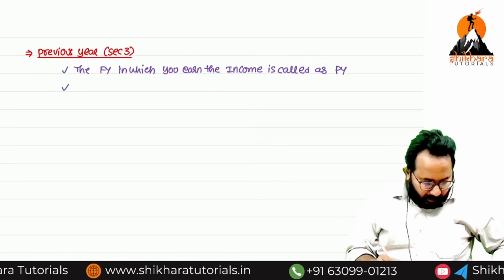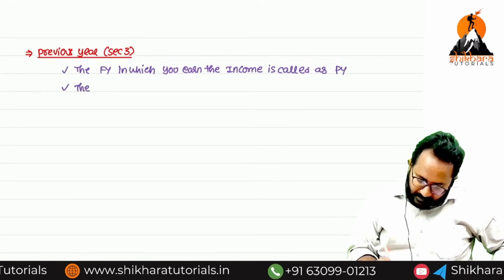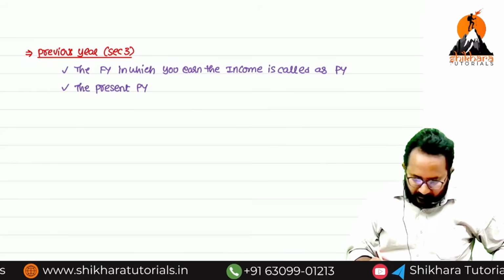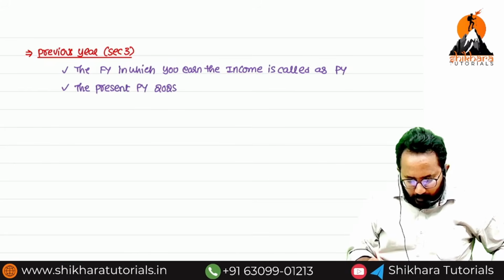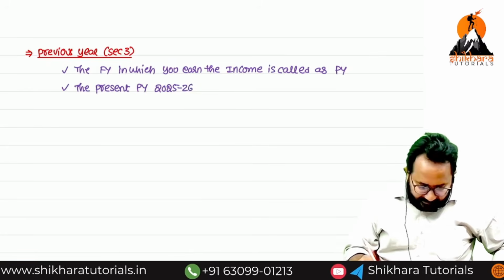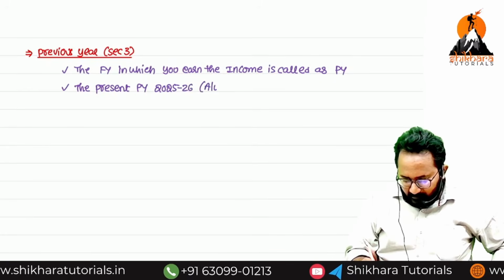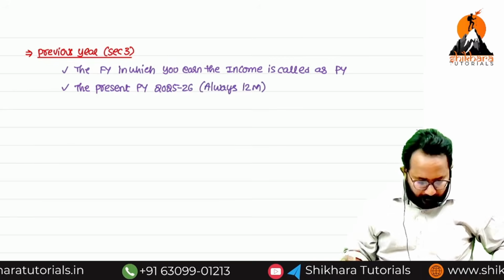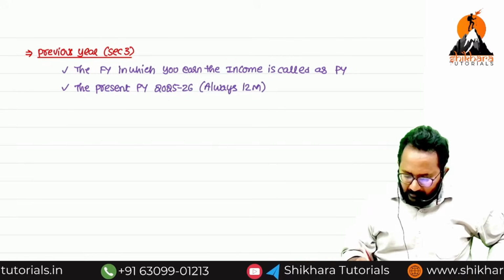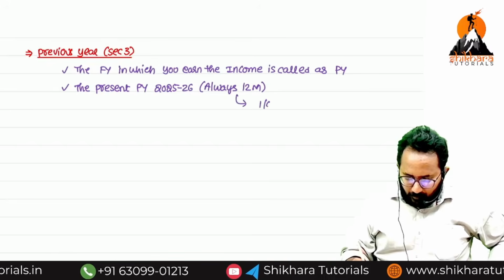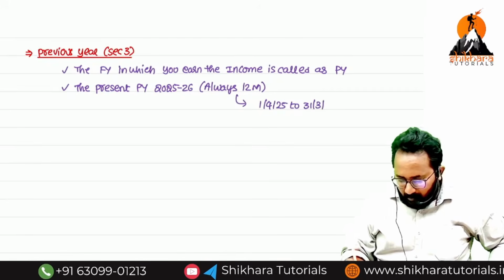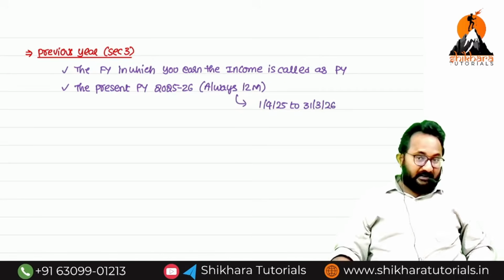Now please let me know the present previous year. The present previous year is 2025-26. My previous year means always it contains how many months? 12 months. Can you tell me 1/4/2025 to 31st March 2026, right?